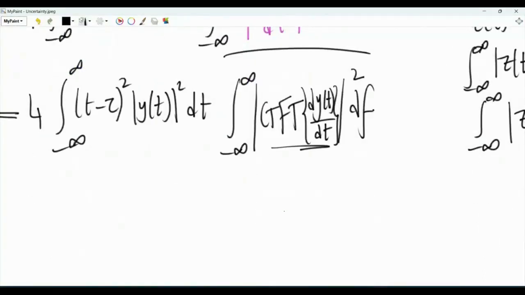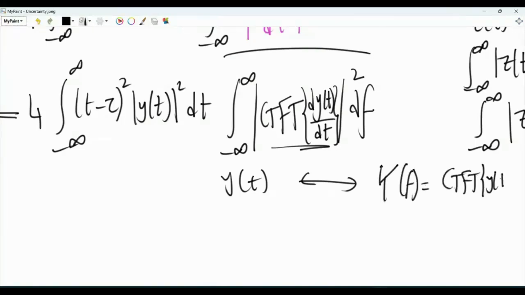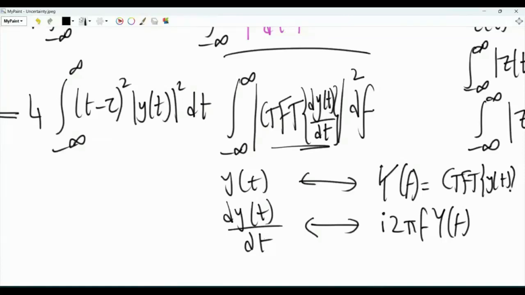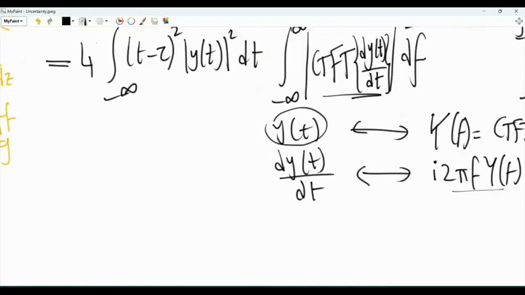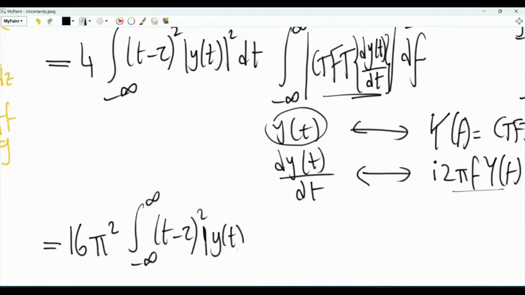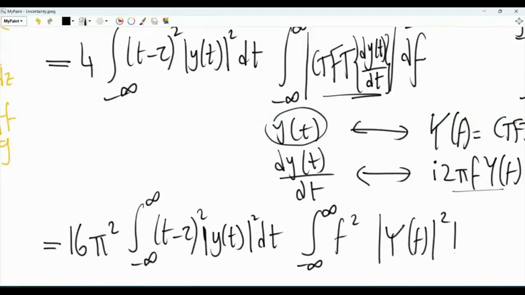And what is this? From the properties of the continuous time Fourier transform, if y of t has a Fourier transform big Y of f, so that's the CTFT of y of t, then the first derivative of y of t with respect to time has the Fourier transform i 2 pi f Y of f. Differentiation in time means that in the frequency domain, we multiply the Fourier transform of the function y of t by i 2 pi f. And if we take the magnitude squared, there is a 2 pi, and when we square this, we have 4 pi squared. With this 4, we get 16 pi squared, and then we have our first integral. And now we have this integral in the frequency domain. It will be f squared, the magnitude of Y of f squared, df.